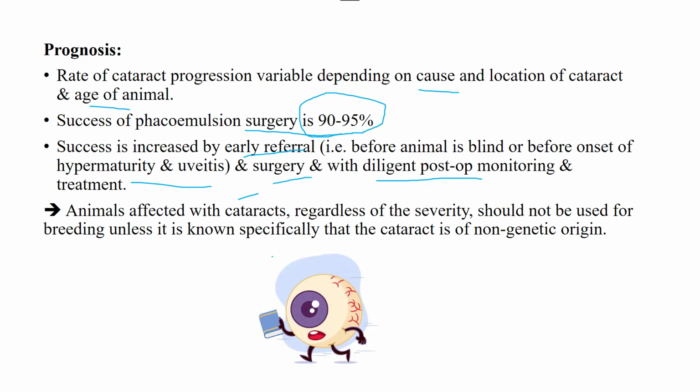The last but not the least: animals affected with cataracts, regardless of severity, should not be used for breeding unless it is known specifically that the cataract is of non-genetic origin. Because in the first slide, we talked about how some animals have a genetic predisposition for cataract formation. So you must not use these animals for breeding purposes.